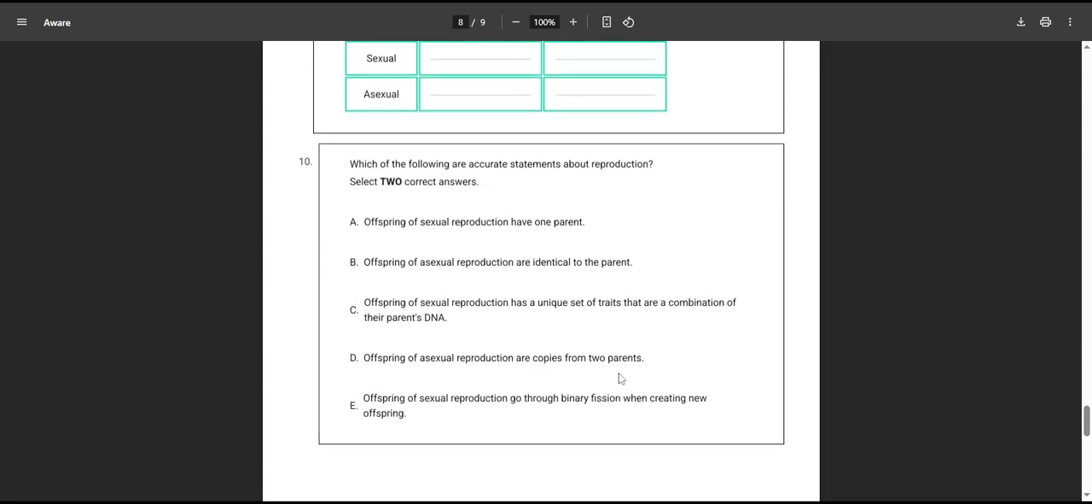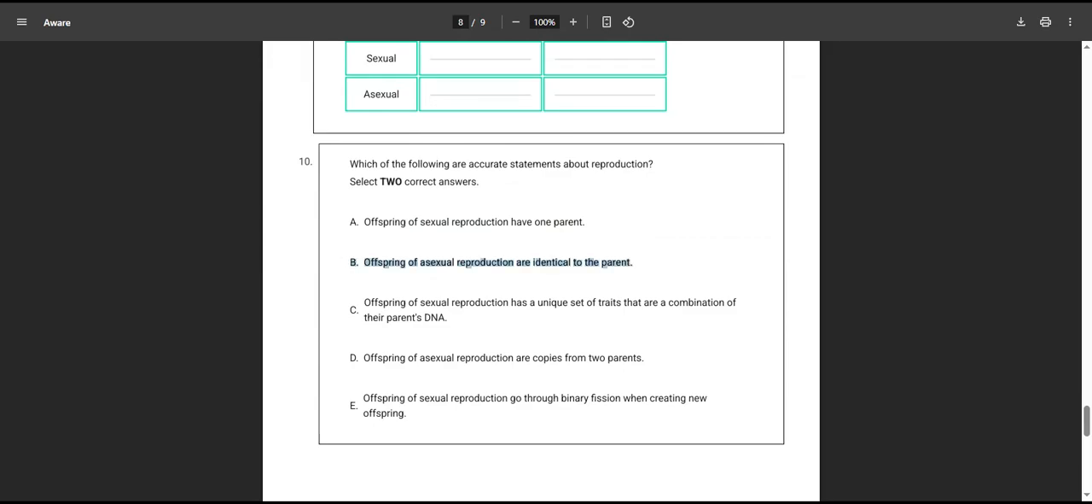Question 10. Which of the following are accurate statements about reproduction? Select 2 correct answers. Again, about half y'all only picked 1. Okay, so following accurate statements about reproduction. Offspring of sexual reproduction have 1 parent. Nope. Offspring of asexual reproduction are identical to the parent. Yep, so B is an answer.